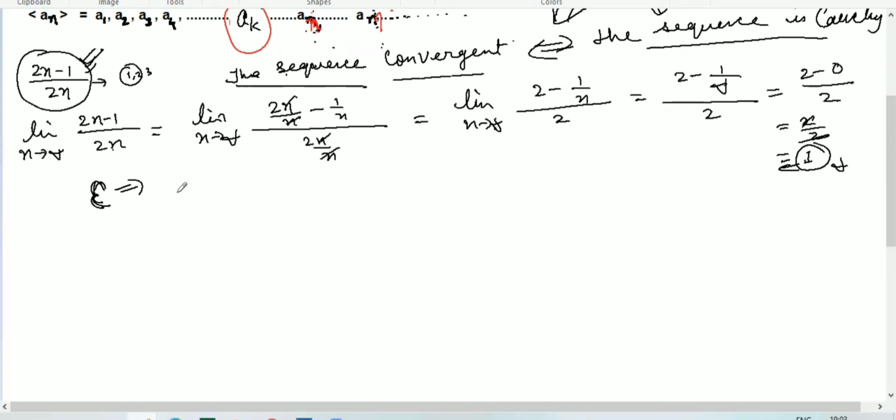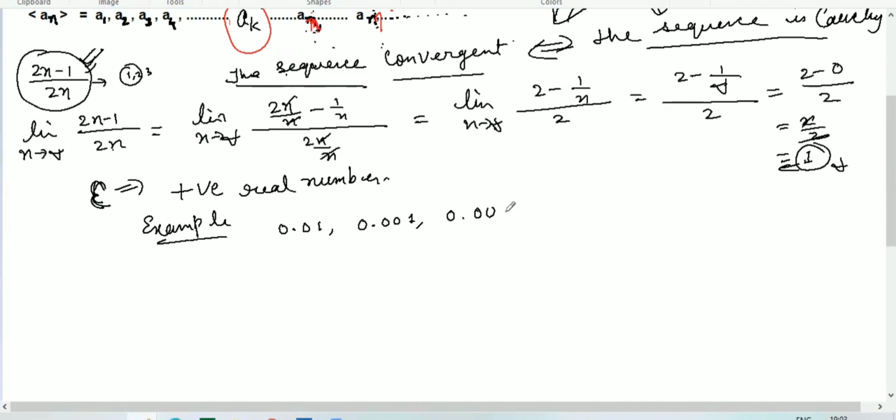In mathematics, we use it to represent a positive real number which always approaches 0. For example, examples of epsilon are 0.01, 0.001, 0.0001. So these are examples of epsilon.